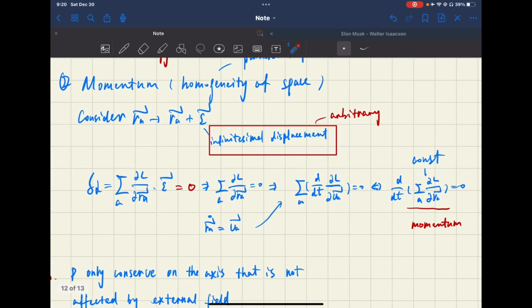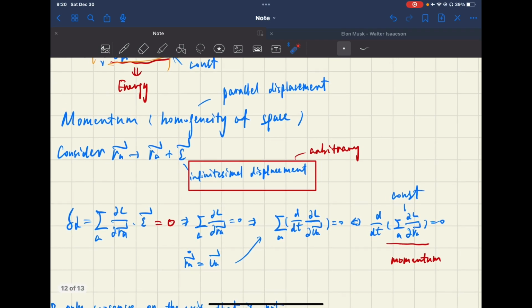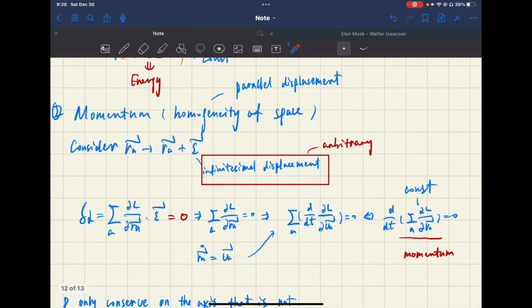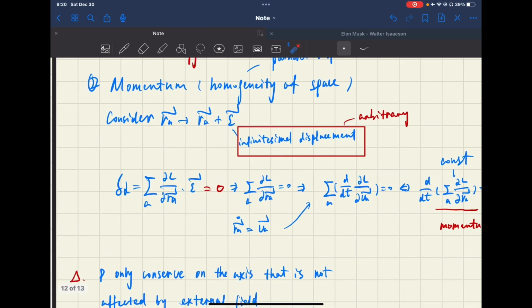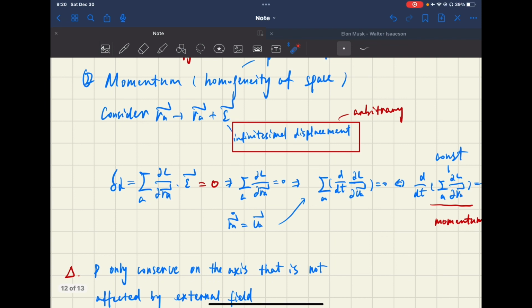It's arbitrary, and it's also virtual. It will not actually move. In fact, we just imagine there's a difference, and the difference will not violate any limitations for the system. Since it's arbitrary, the change in the Lagrange function will also be zero here.